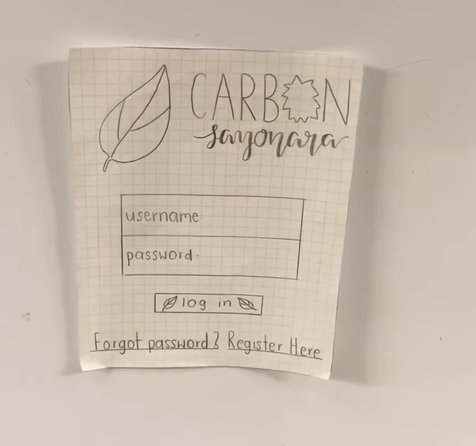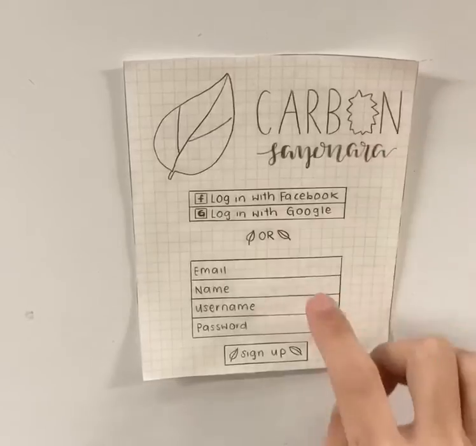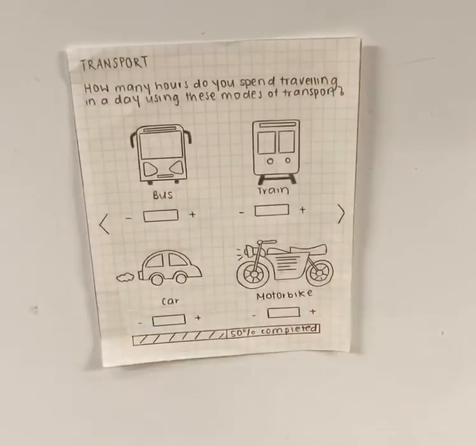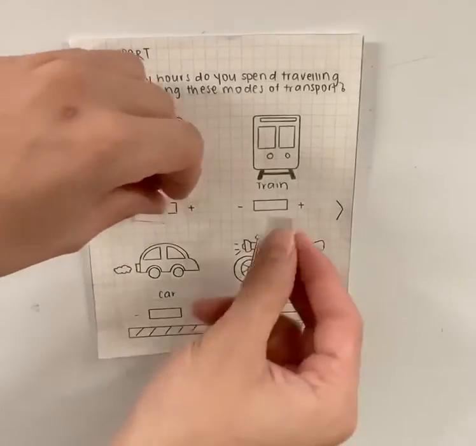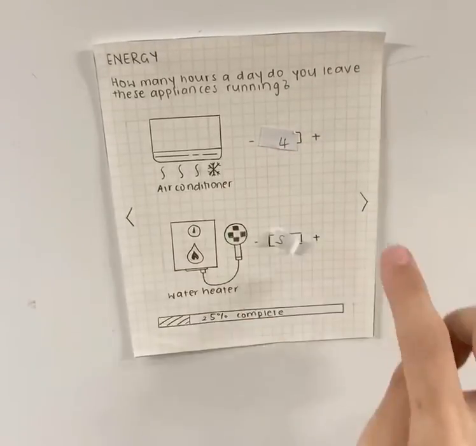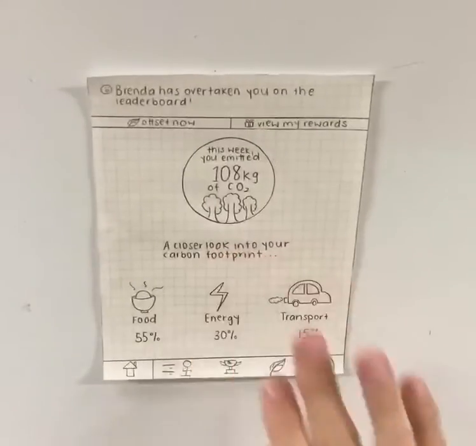Upon opening the app, he is directed to a login page where he signs up for an account. He is then redirected to a new page where he keys in details relevant to his Singaporean lifestyle that significantly contribute to his carbon emissions. This included questions such as how often and how long he used the aircon in his house for, or the amount of red and white meat he consumed per week. From there, he discovered how much CO2 his current lifestyle was emitting.